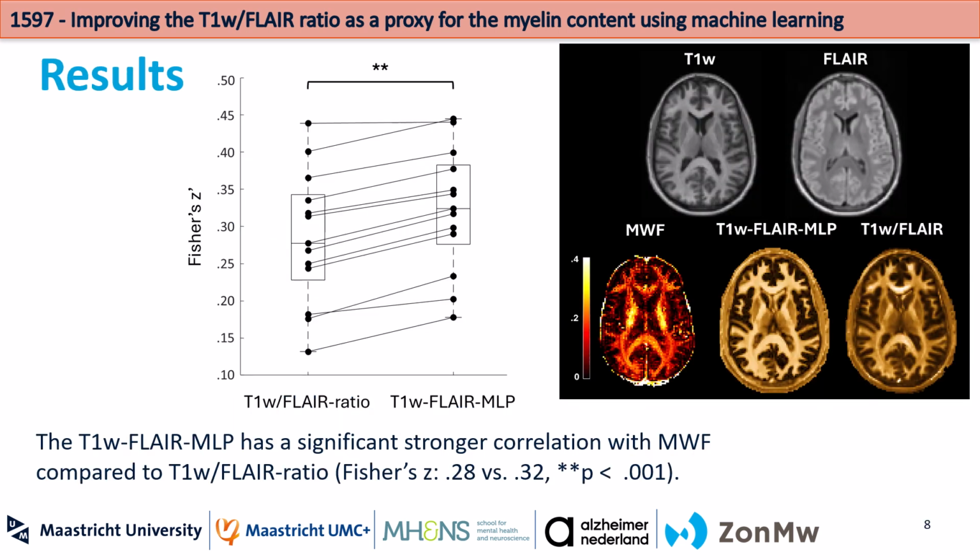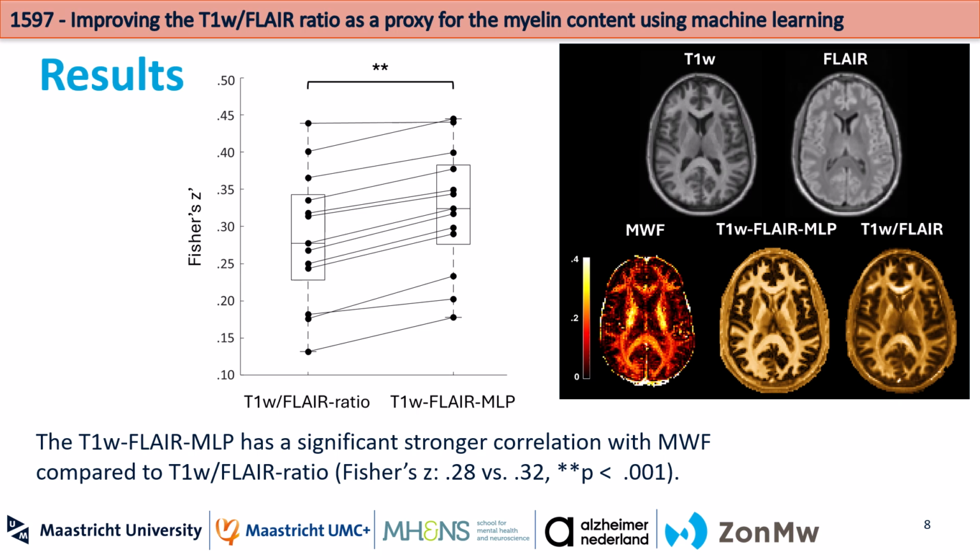On the image on the right side of the slide, the pre-processed T1 weighted and FLAIR images are shown on the top row. Below are the ground truth myelin content, the proposed T1 weighted FLAIR combination, and the traditional T1 weighted FLAIR ratio.